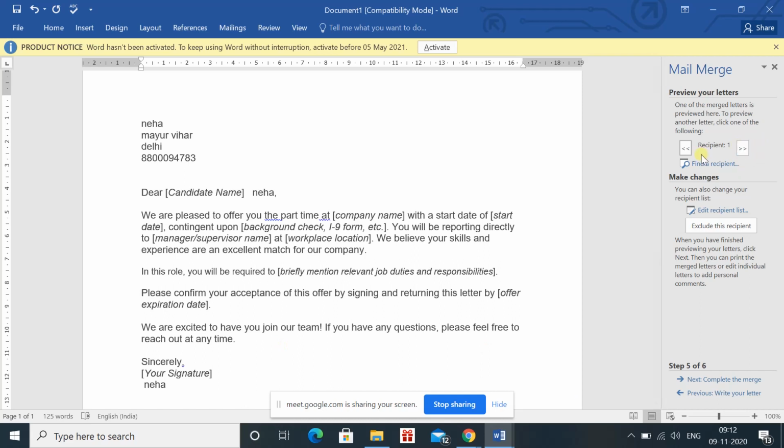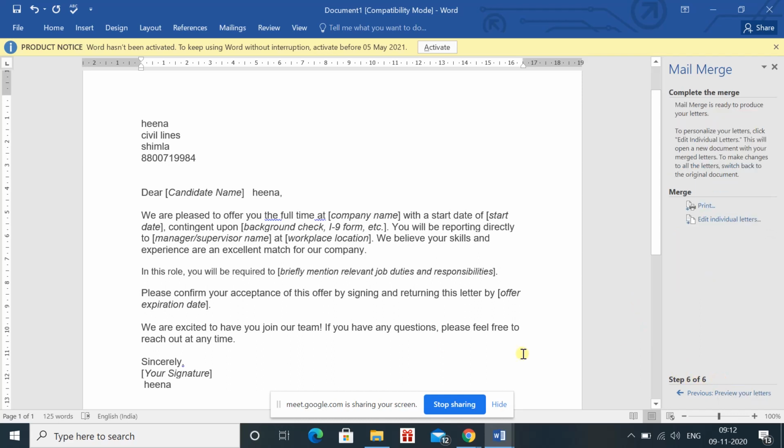Then on the right hand side, you can see recipient 1, recipient 2, recipient 3, recipient 4. So all the recipients are coming. If you want to edit it, you can edit it, but we are not required to do that. Now the last step is Finish and Merge. So now we have done the complete merge.